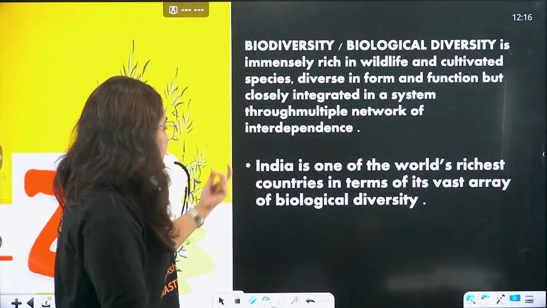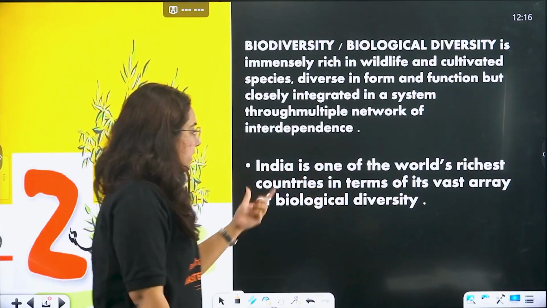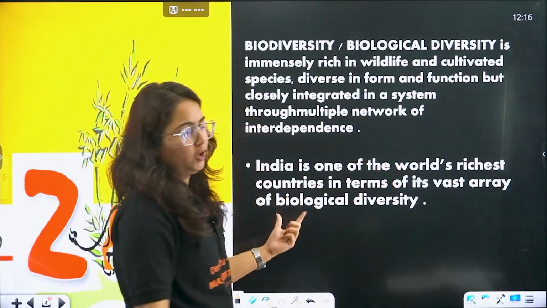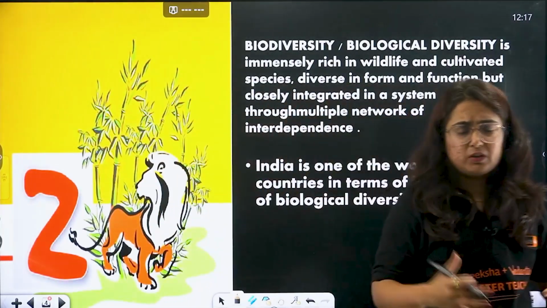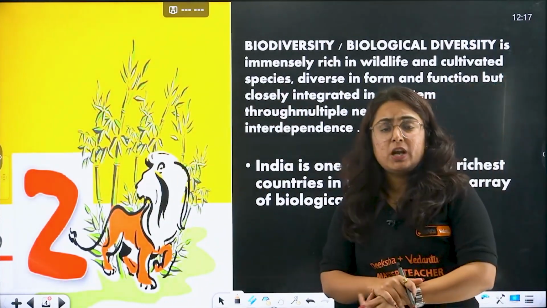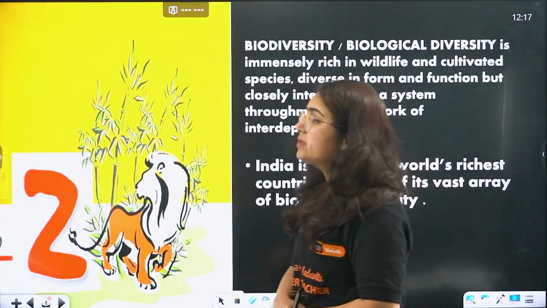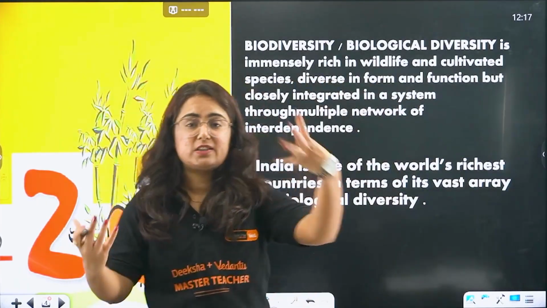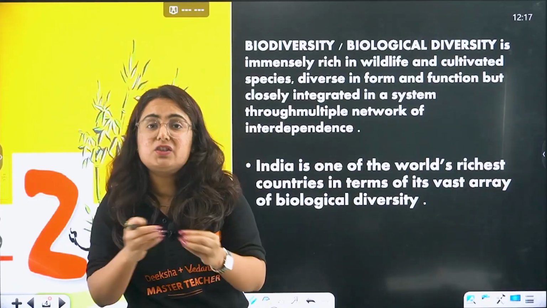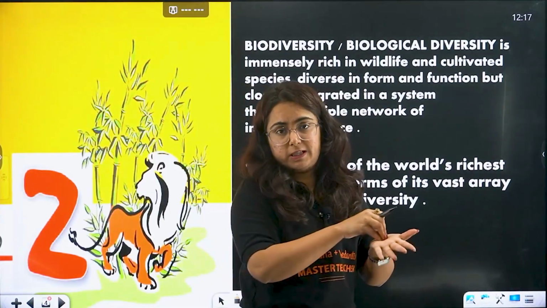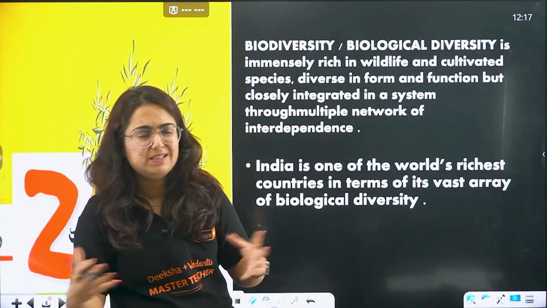India is one of the world's richest countries in terms of its vast array of biological diversity. We have a good landscape and a large area. Considering that India is a tropical as well as subtropical country, we are very rich in biodiversity, particularly plant and animal species.